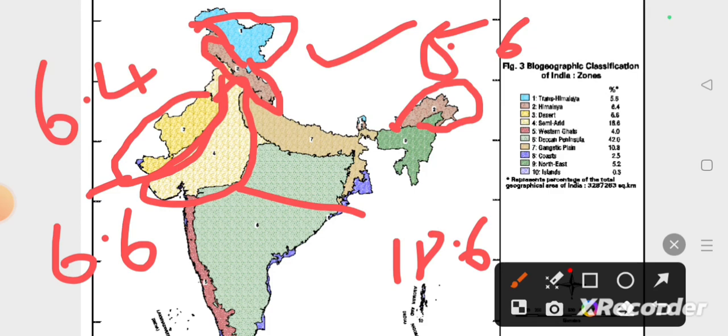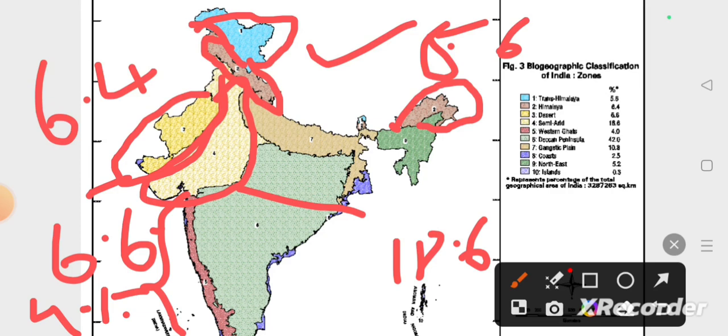And let's go to the Western Ghats. This area comes under the Western Ghats, which covers around 4%. The Western Ghats include the Malabar Plains and the Western Ghats. In this, the Nilgiri langur, Presbytis johnii, is an important species endemic to the Western Ghats. The Nilgiri tahr is also a very important species, present only in the Western Ghats.